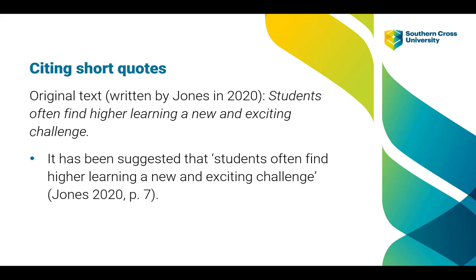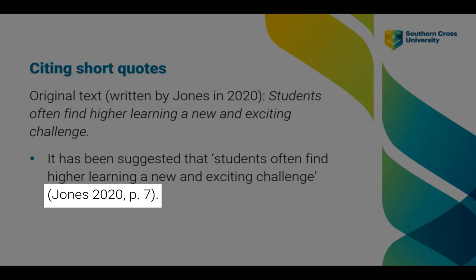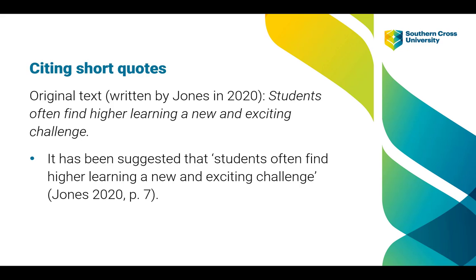Now let's take a look at how a short quote might look if we use an information-focused format. This kind of citation is usually placed at the end of the sentence. If we break this sentence down, we can see that the citation comes after the quotation. It begins with the author's name, followed by the date, and then a comma before the page number. Notice that there is no comma between the author name and the date. There is only a space. And note also that the P denoting page number is punctuated with a full stop. All this information is placed within round brackets, and then a full stop is placed after the citation.